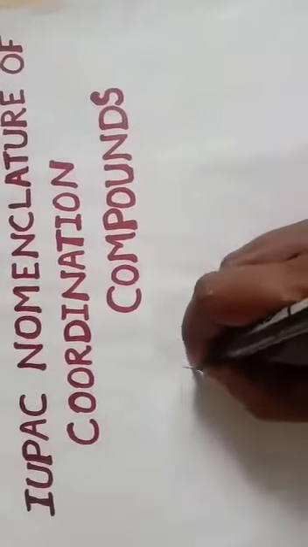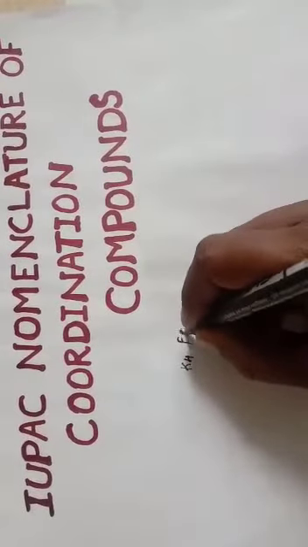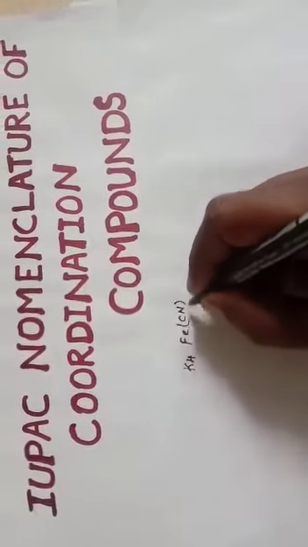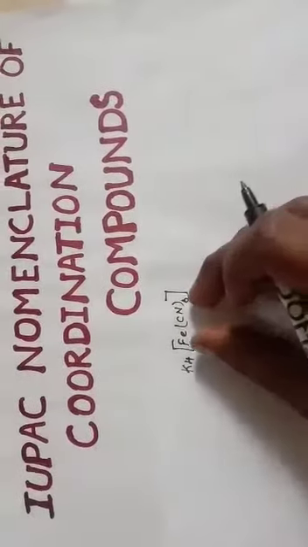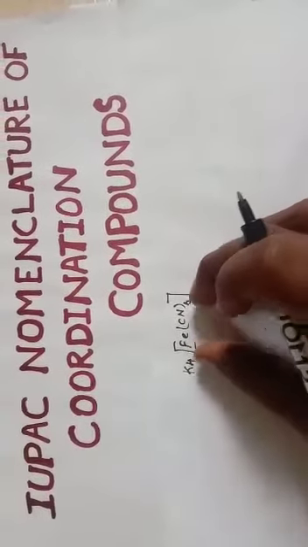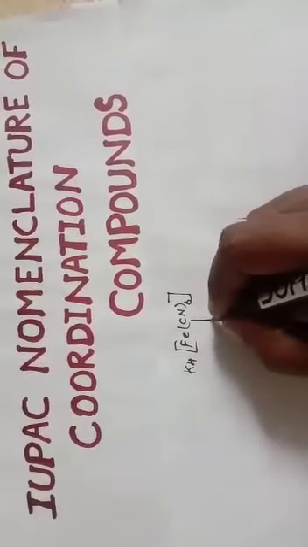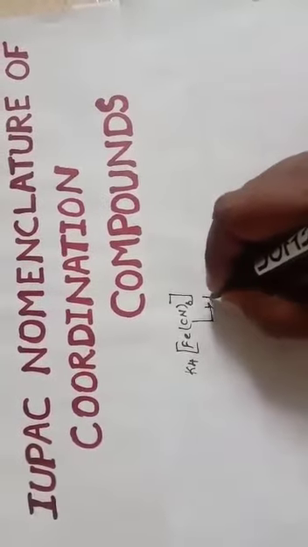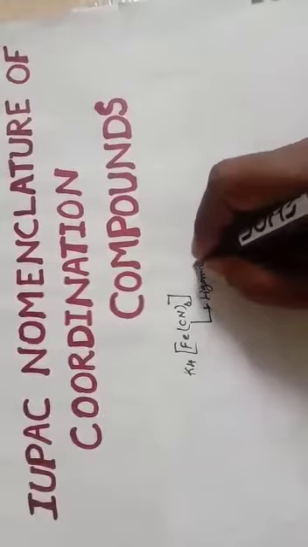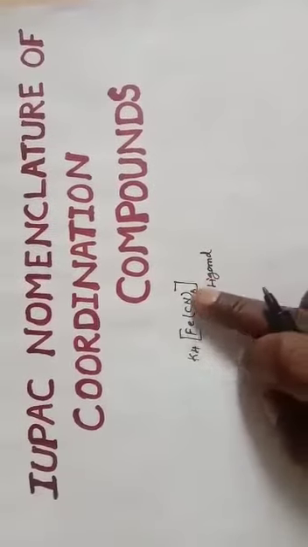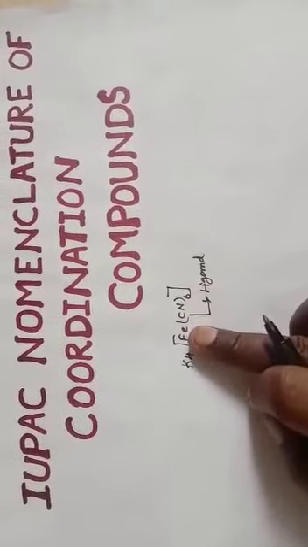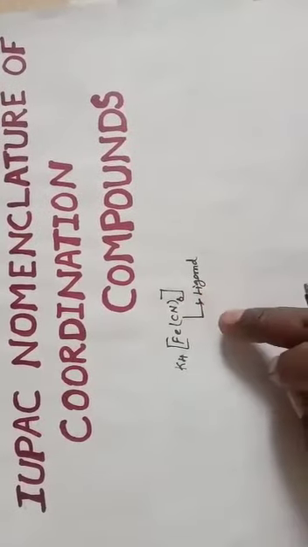Consider this example: K4[Fe(CN)6] is the example, and this is the complex ion here. To name this complex ion, the ligand is named first. So this is the ligand. The name of the ligand should be written first, followed by the central metal atom. So you should be clear about the ligands.